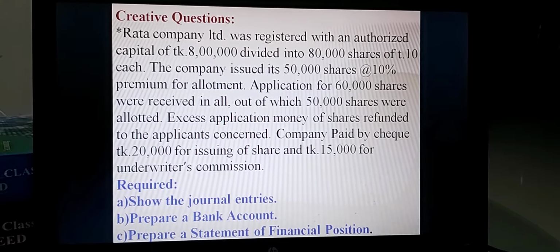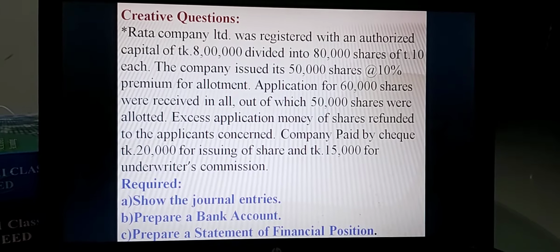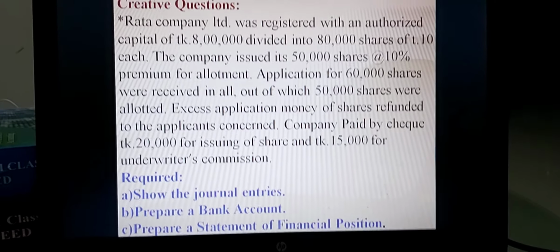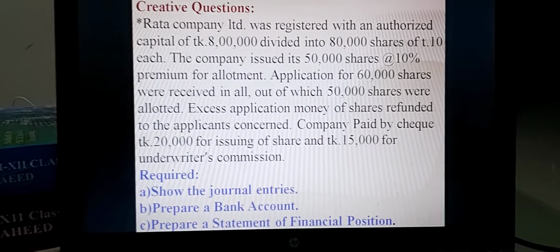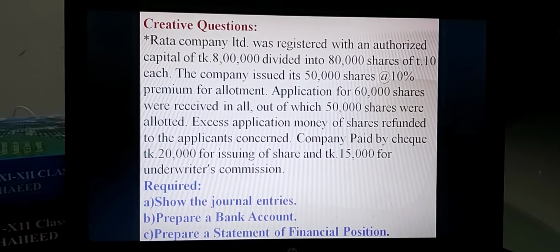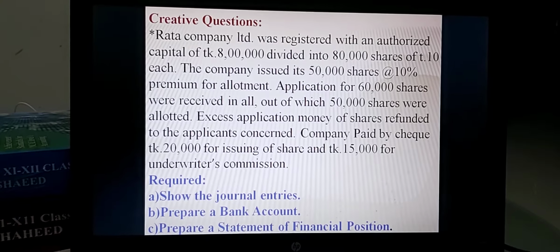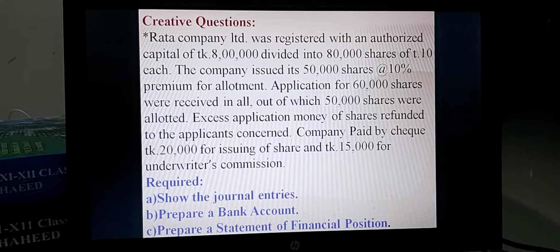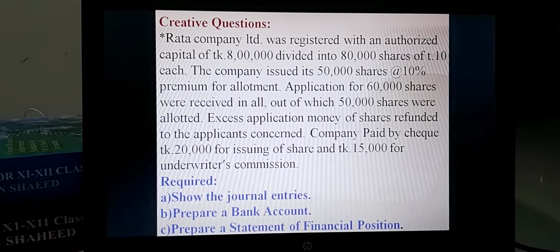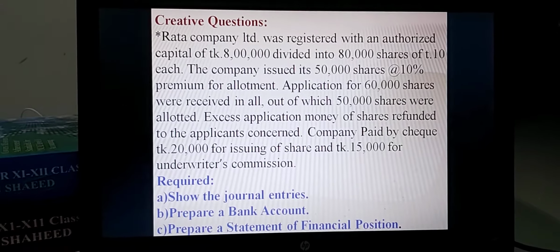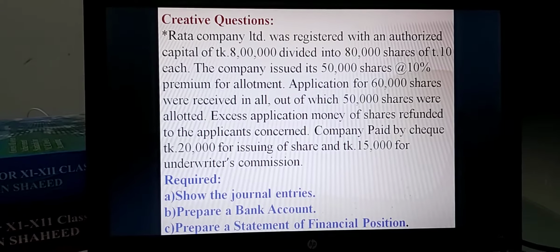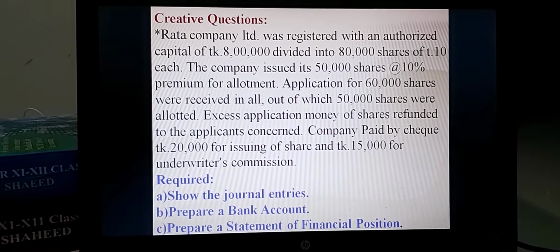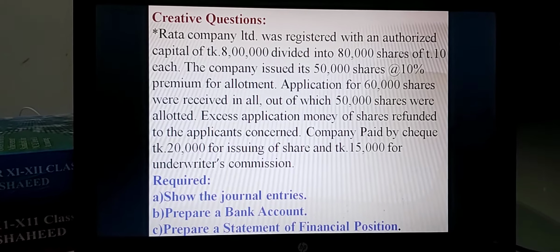Dear learners, you are seeing in the slide or in your content the stem. I repeat again, that a company was registered with an authorized capital of Taka 8 lakh divided into 80,000 shares of Taka 10 each. Dear students, you know the authorized capital of this company is 8 lakh. This amount is to be recorded only in the statement of financial position. After writing this amount, it is to be closed.